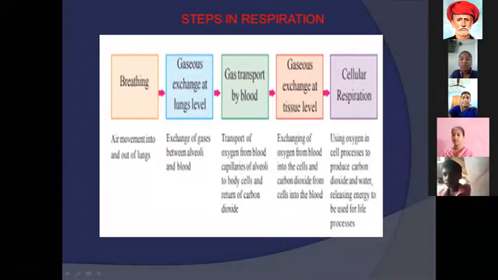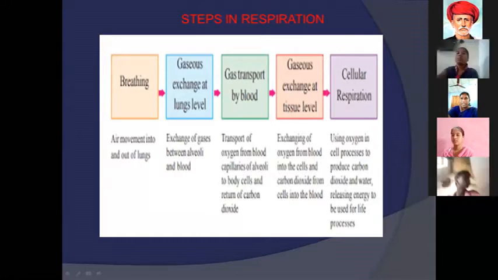Next step is gases exchange at tissue level: exchange of oxygen from blood into the cells and carbon dioxide from the cells into the blood. We know oxygen goes from blood into the cells. It helps us during the process of respiration. At the same time, the carbon dioxide is also collected and exits from the body, to the outside.